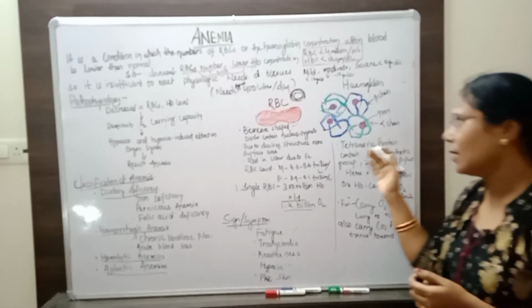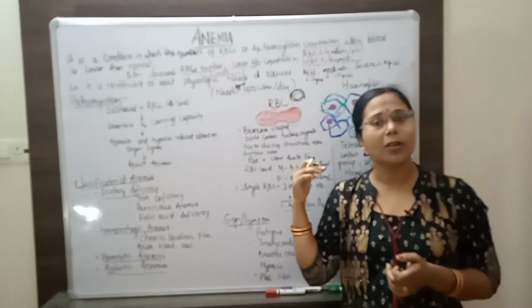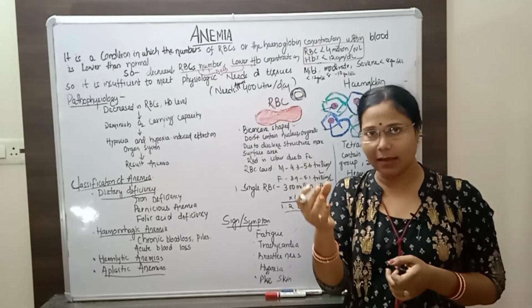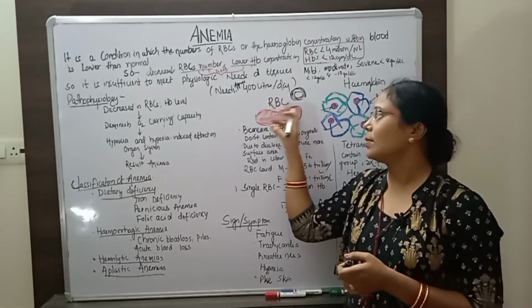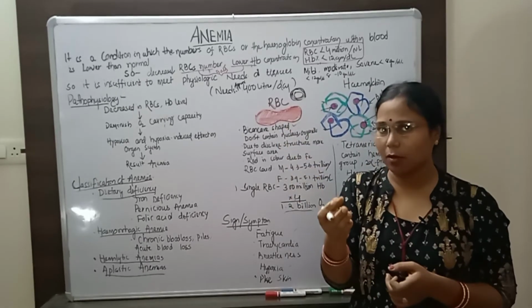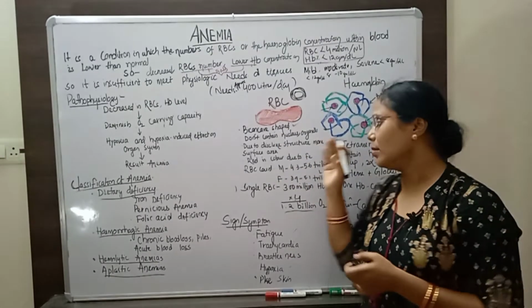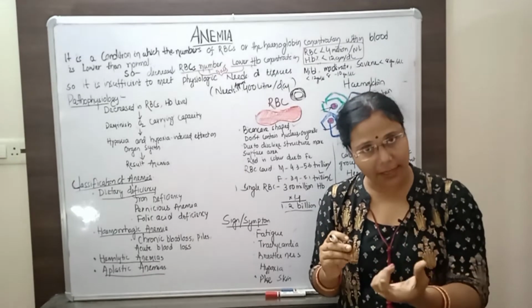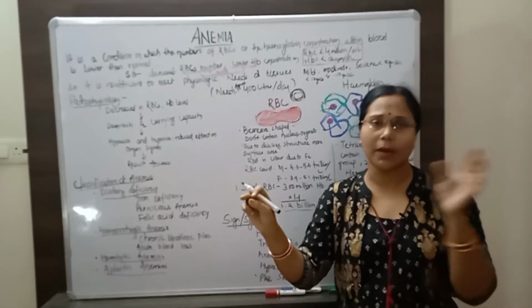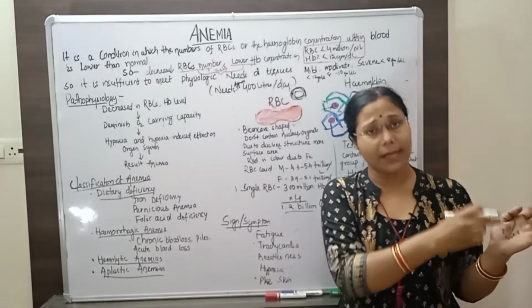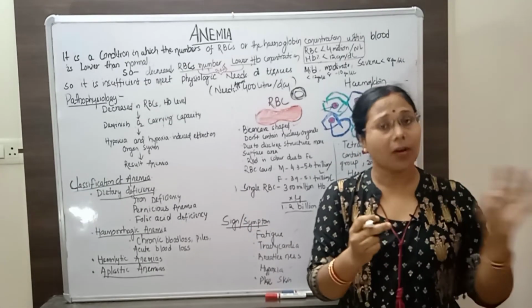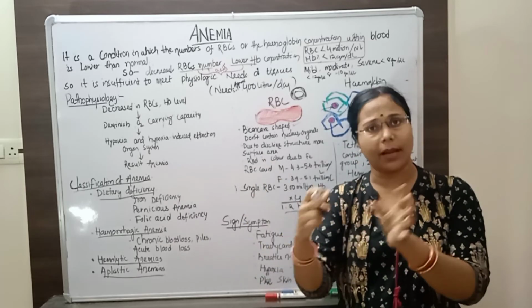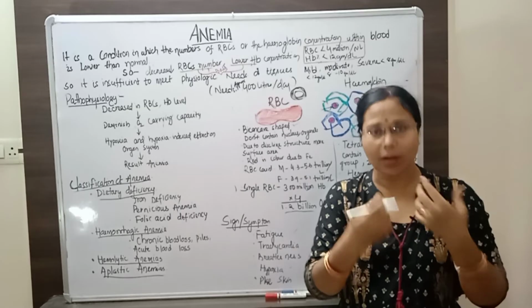And what is the function of hemoglobin? As it contains iron in the center, it gives the red color due to the presence of hemoglobin in the RBC, so RBCs are called red blood cells. Hemoglobin carries oxygen from the lungs to different tissues, and also carries carbon dioxide away from the tissues to the lungs, where the carbon dioxide can be exhaled out of our body.